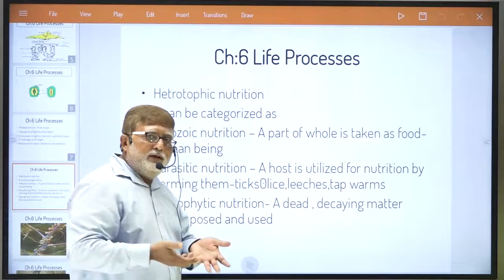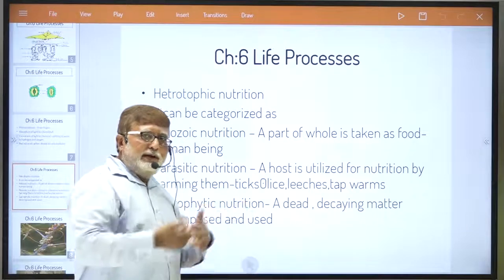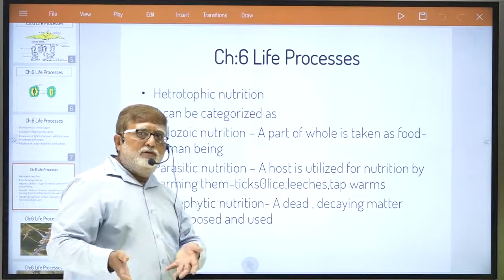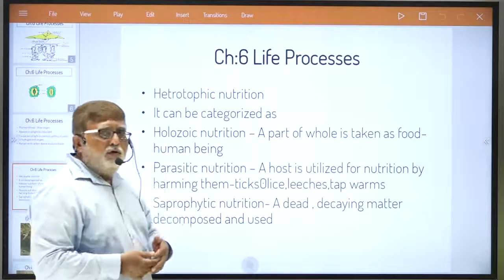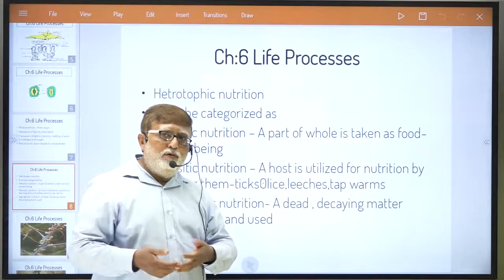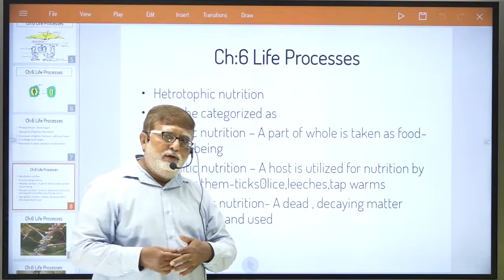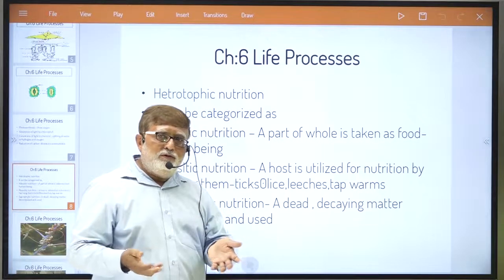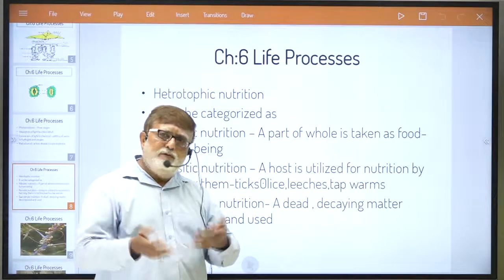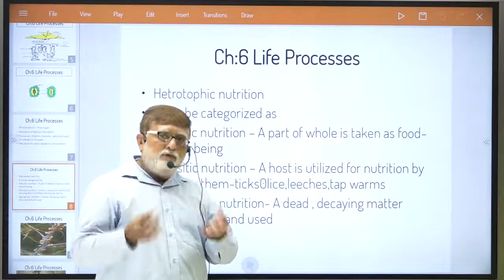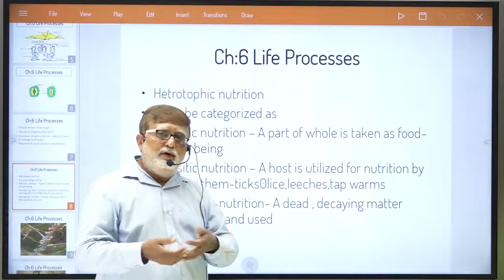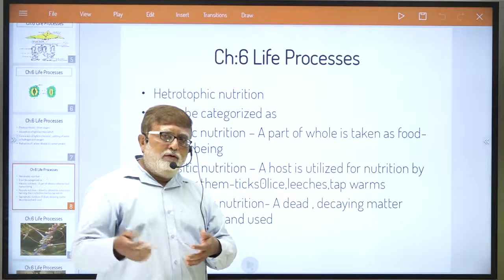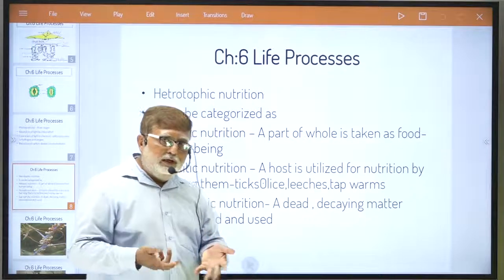Understand? Like the coronavirus today is a parasite because it attacks us, it invades us. Understand? For its survival, but ultimately it is causing us harm and even our death. So you can consider virus as one type of parasite only. When it enters the body, understand, and destroys our lungs, that is one type of parasitic nutrition. All viruses, many bacteria, all are parasitic only. They are causing various types of infectious and non-infectious and lethal disease in our body.